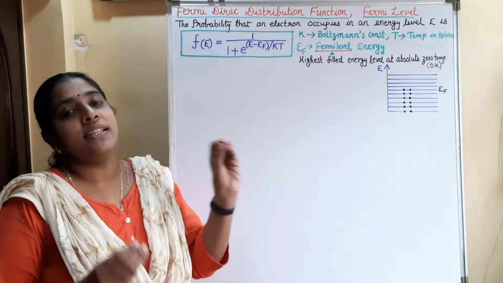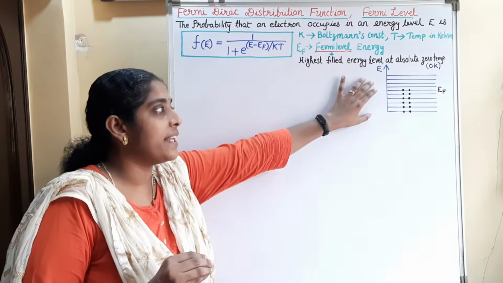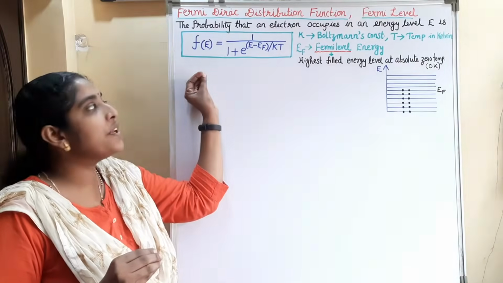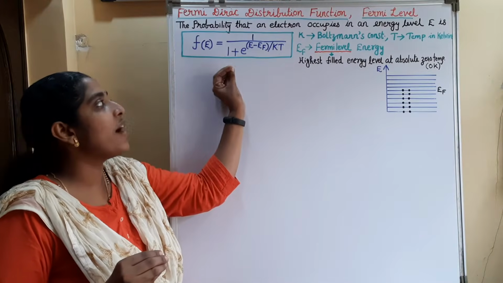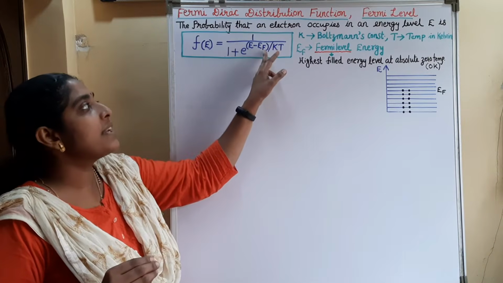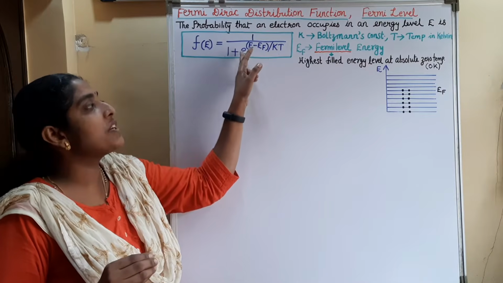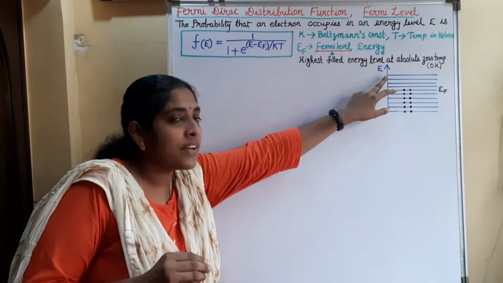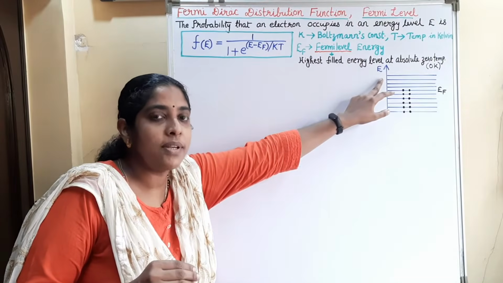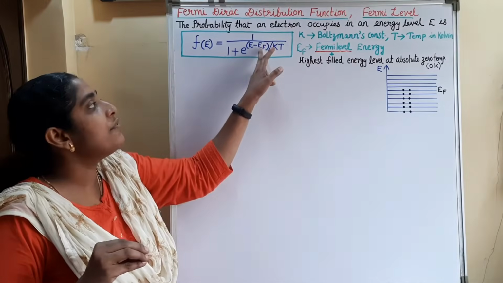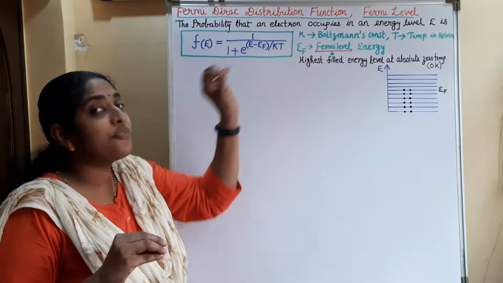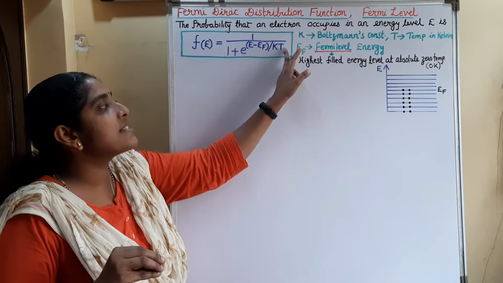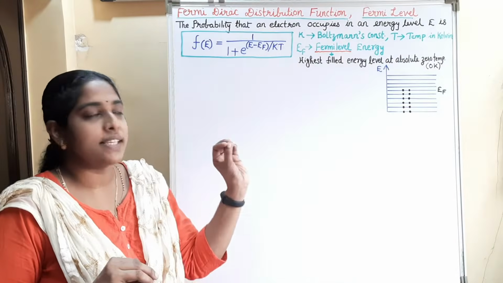The probability that an electron can occupy an energy level is defined by the function f of E, given by 1 by 1 plus e raised to (E minus EF) by kT. This is the exponential of (E minus EF) by kT, where E is the energy level in which we are finding the probability of occupancy of an electron. EF is an energy level known as the Fermi energy level. k is the Boltzmann constant, and T is the temperature on the absolute scale, that is, in Kelvin.